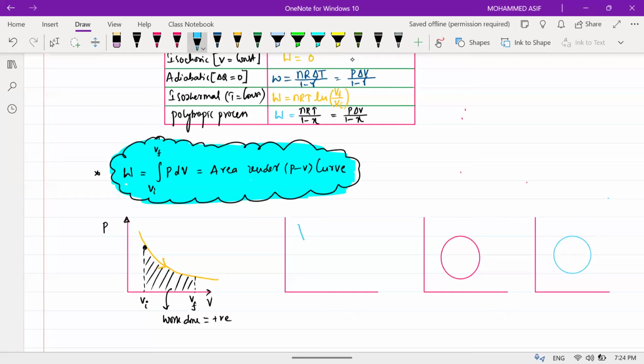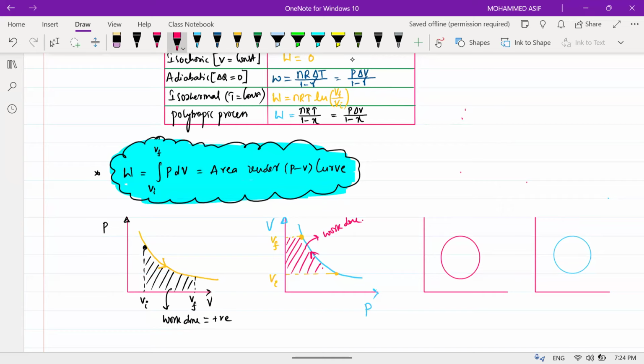Now see this graph, beta. This is also a graph, but on the y-axis I'm taking volume and on the x-axis I'm taking pressure. I just changed the coordinates. Here this is one coordinate and this is the other coordinate. So this is your initial volume and this is your final volume. Area under this curve will give me the work done. Again, the arrow mark is in the upward direction, which means volume is increasing. So this will give me the work done.